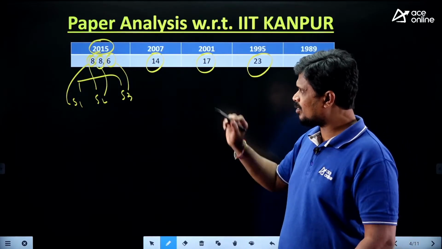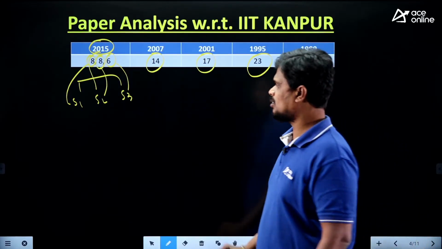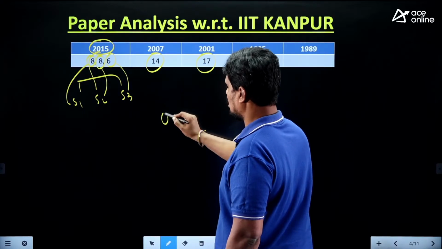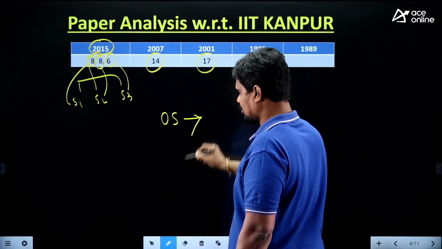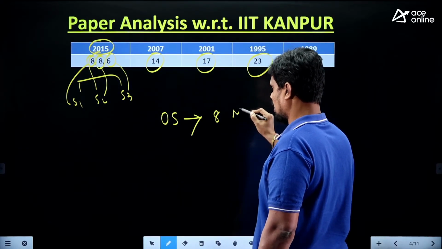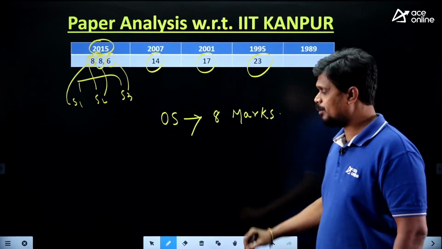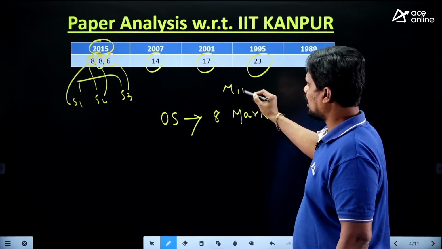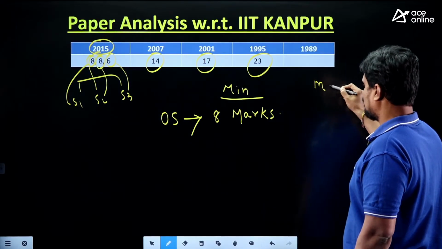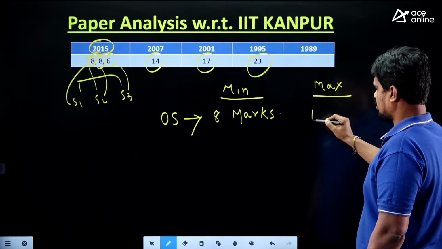So overall, by considering this average, I can say the weightage of operating system with respect to the GATE examination is minimum 8 marks we can expect, and maximum we can get 10 marks.